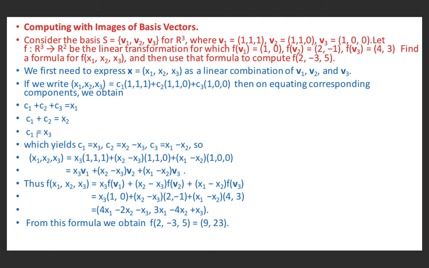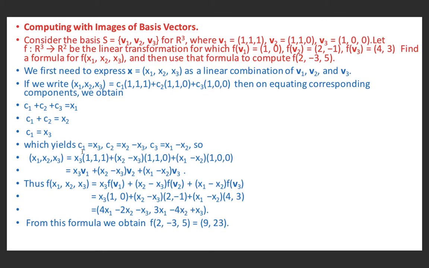Because if we substitute c1 equal to x3 in the second equation, we get x3 + c2 equal to x2, so c2 equal to x2 minus x3. And if we substitute the values of c1 and c2 in the first equation, c1 is x3 and c2 is x2 minus x3, so x3 + x2 minus x3, the x3 will cancel out. So we are left with x2 + c3 equal to x1, so c3 equals x1 minus x2.